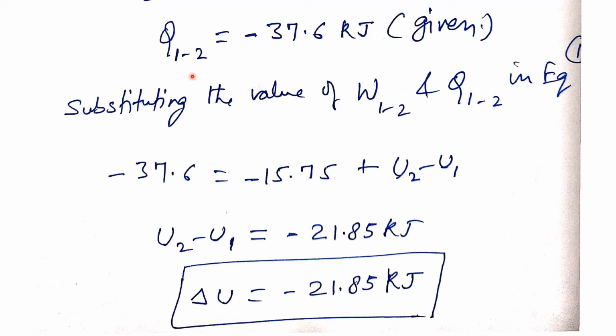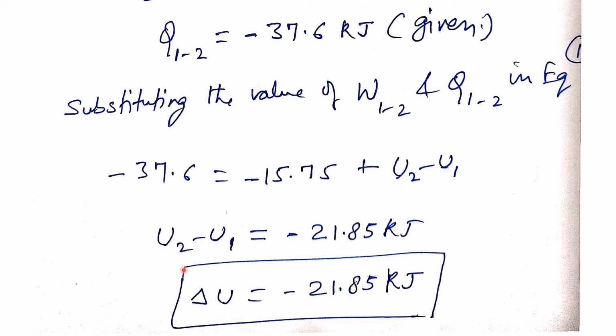Now, the heat in the system from 1 to 2 is given as minus 37.6 kilojoule. It is given in our problem. So by substituting the values of work 1 to 2 and heat 1 to 2 in equation 1, which is the first law of thermodynamics, we get minus 37.6 equal to minus 15.75 plus delta U, U2 minus U1. So by solving this equation, we get the change in internal energy U2 minus U1 equal to minus 21.85 kilojoule.